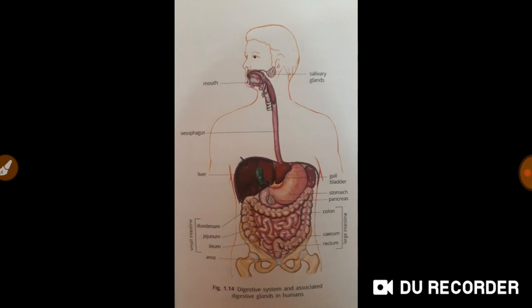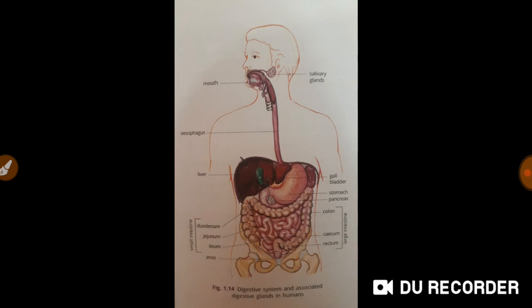Then there is esophagus, also known as food tube. It has nothing to do with digestion. Digestive glands are not there, enzymes are not secreted. It's just a passage, and it passes food to stomach by peristalsis. A wave-like movement of esophagus is known as peristalsis, or simply peristaltic movement.